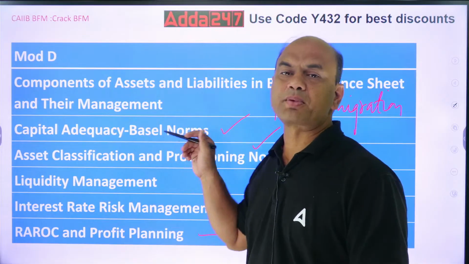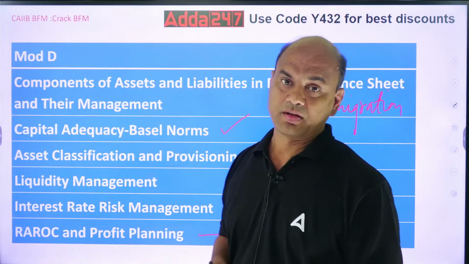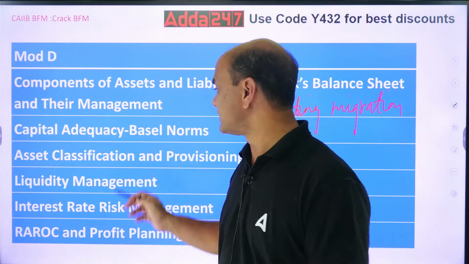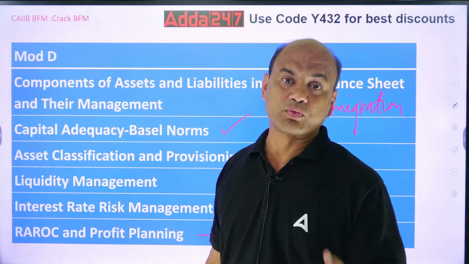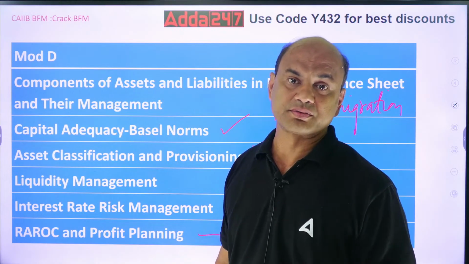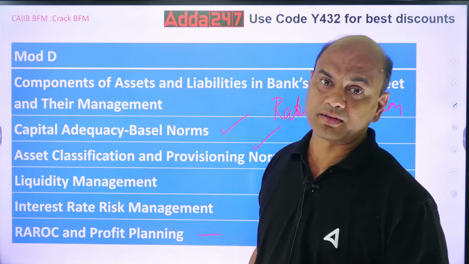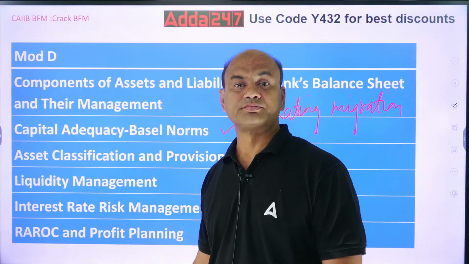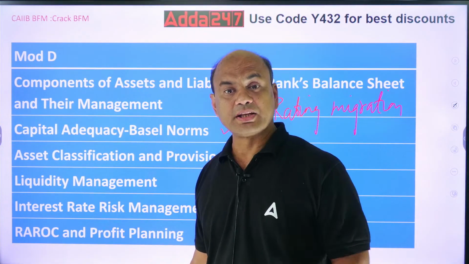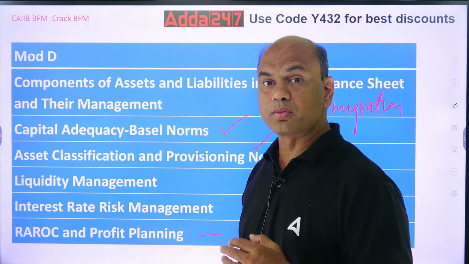These are the prime focus of RBI nowadays, because all the banks are facing the problem of asset classification: substandard, doubtful 1, doubtful 2, loss, all these. So various changes are happening and accordingly RBI is also focusing on the same. So these were the important chapters in the 4 modules for you to bounce back.